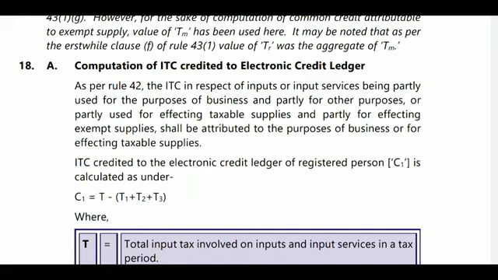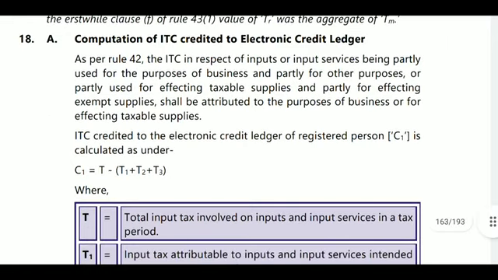T means what? Total input tax involved on inputs and input services, related to tax paid. That is, whatever tax we have calculated now, that is T. Next, T1 means related only to non-business purposes.